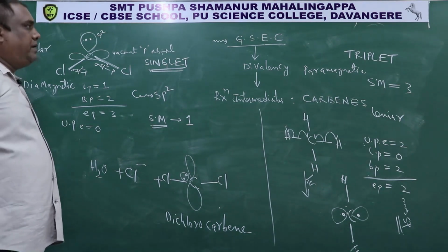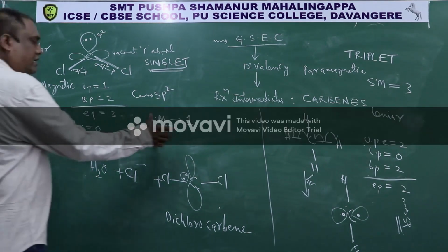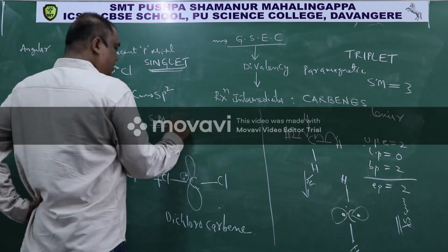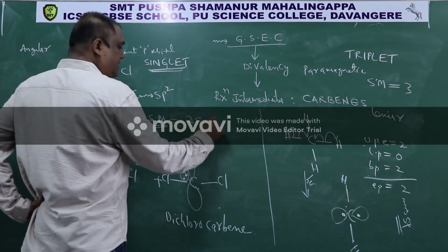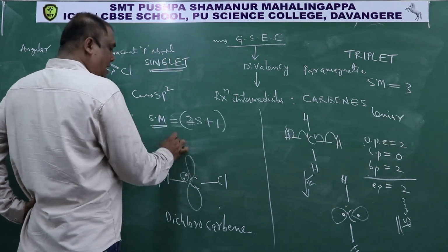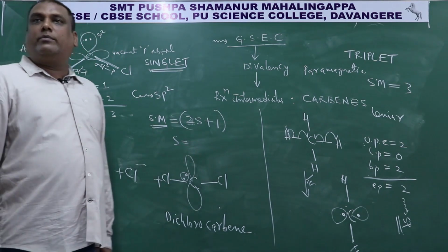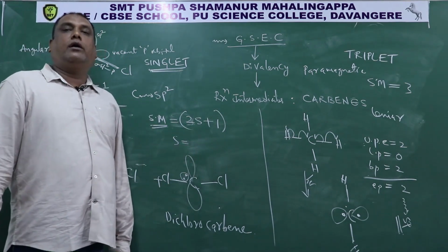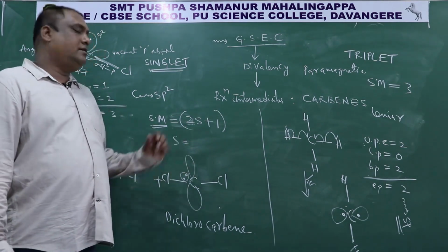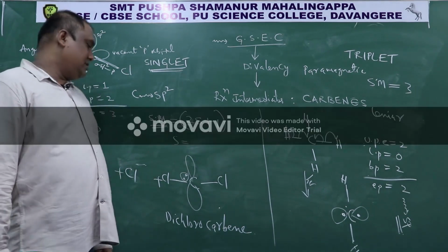So here now spin multiplicity, how do we calculate? Here I was telling spin multiplicity is equal to 2S plus 1. This is a formula. This S is the sum of spin quantum numbers of unpaired electrons.